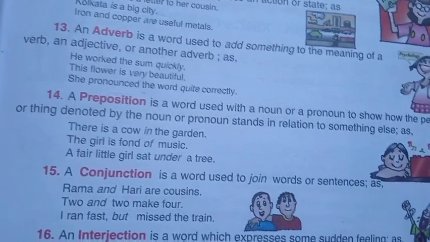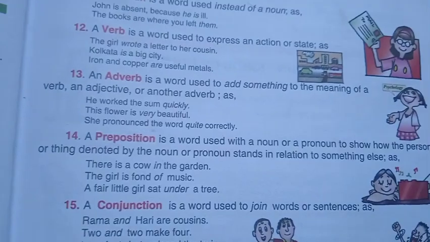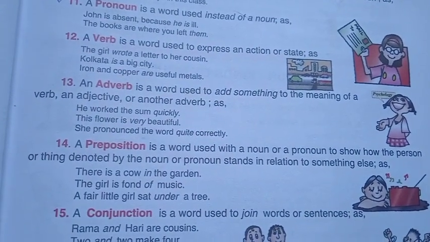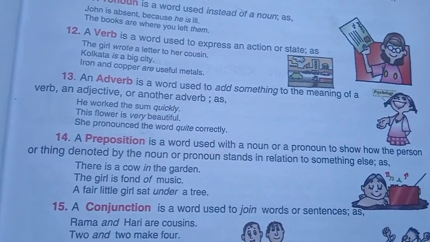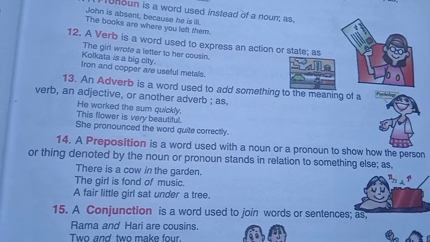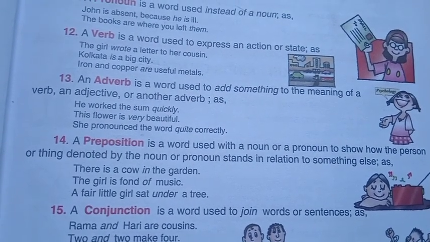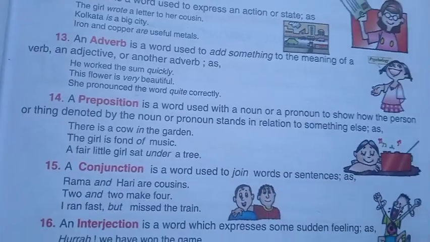A preposition is a word used with a noun or pronoun to show how the person or thing denoted by the noun or pronoun stands in relation to something else, as in "There is a cow in the garden. The girl is fond of music. A fair little girl sat under a tree."